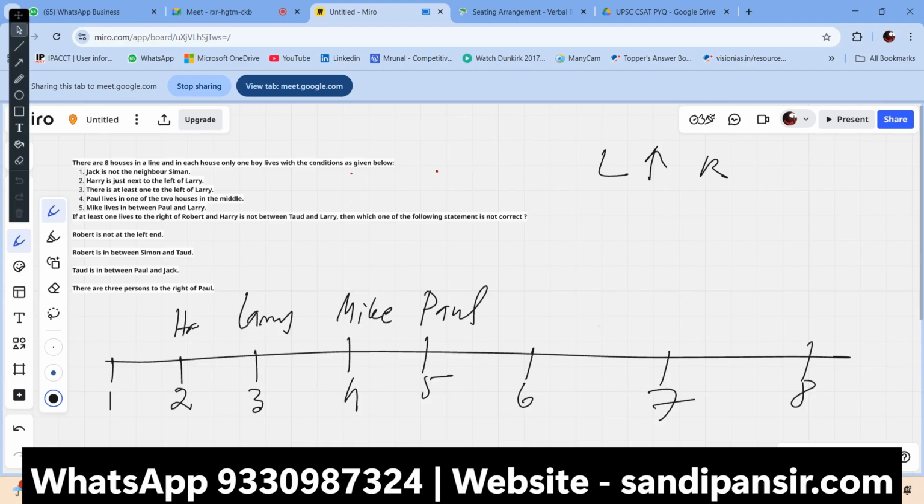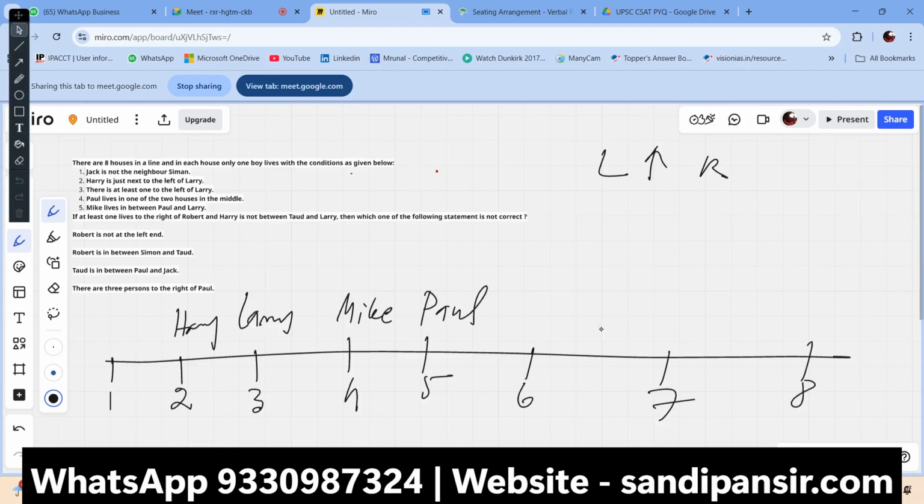Got it. Jack is not a neighbor of Simon. The Jack we have put here, and at least one lives to the right of Robert, and Harry is not between Todd and Larry. That means there are multiple ways. Jack is not the neighbor of Simon.